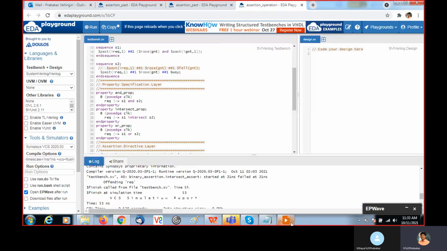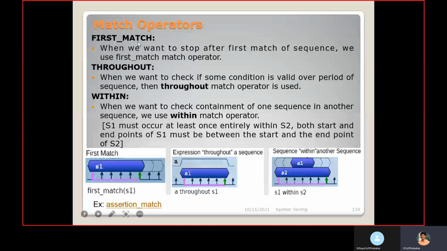Then first match. There are a few keywords we have to check. When we want to stop after the first match of a sequence, we can use the first match operator.